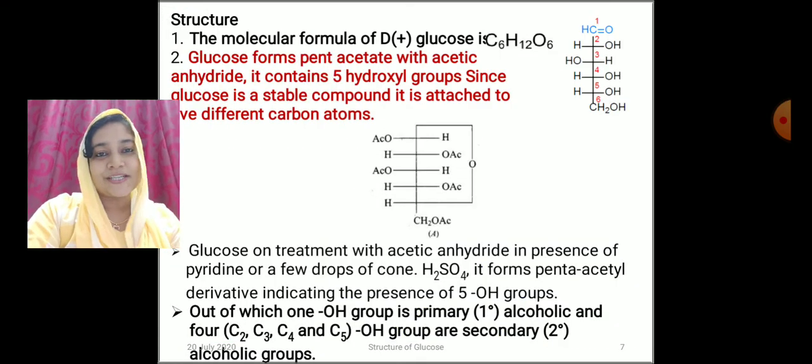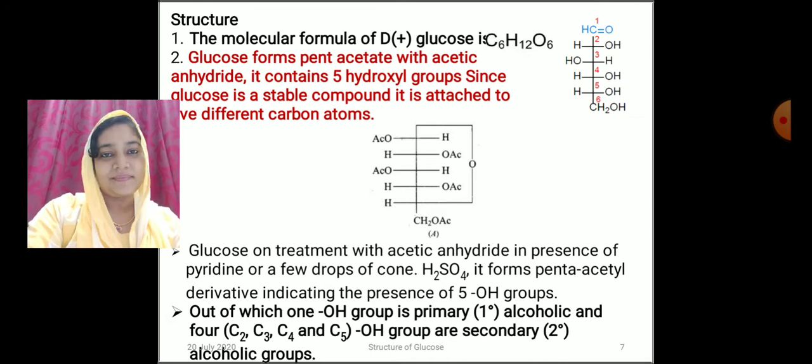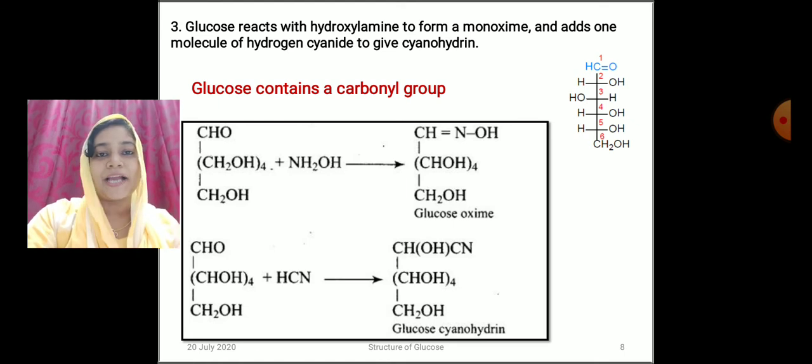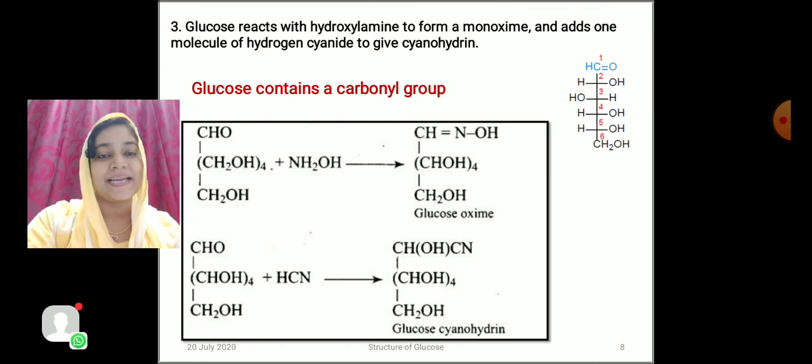And then coming to the structural elucidation of glucose. We know the molecular formula of glucose is C6H12O6. And glucose forms pentaacetate with acetic anhydride. That means it contains 5 hydroxyl groups. Since glucose is a stable compound, we can say these 5 hydroxyl groups are attached to 5 different carbon atoms. Out of these 5 hydroxyl groups, one is primary and the 4 hydroxyl groups are secondary. We can confirm this later.